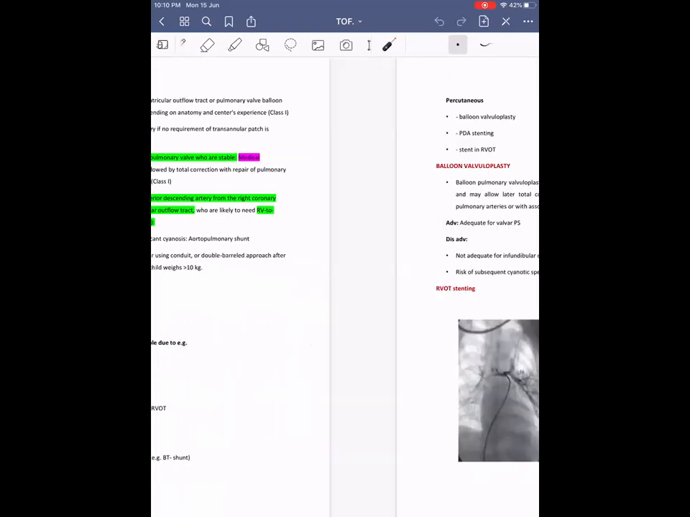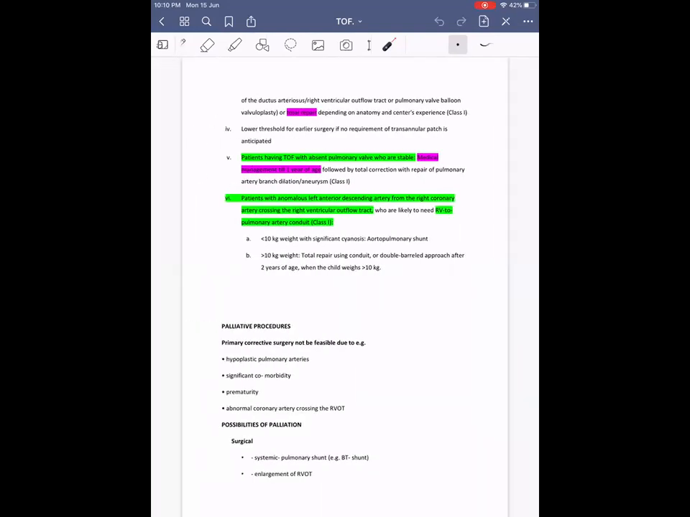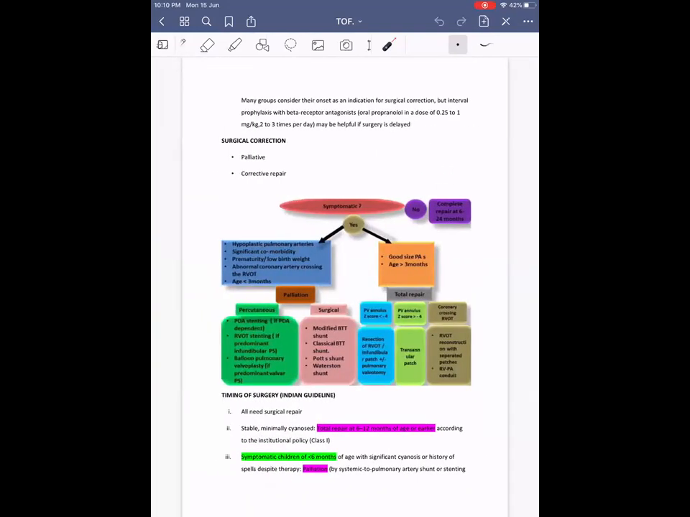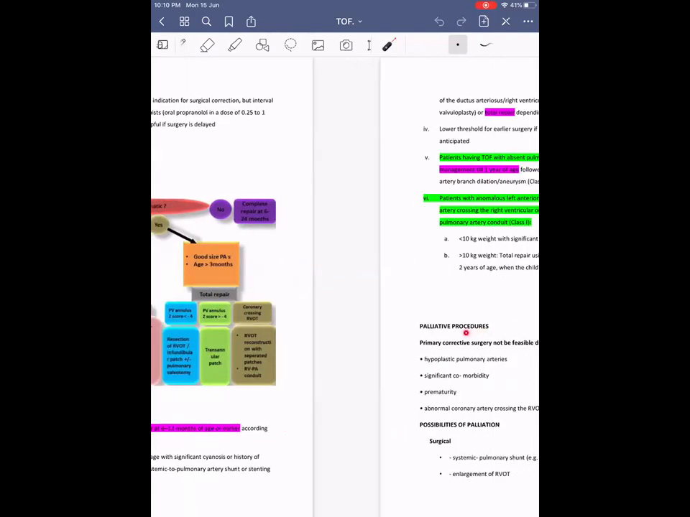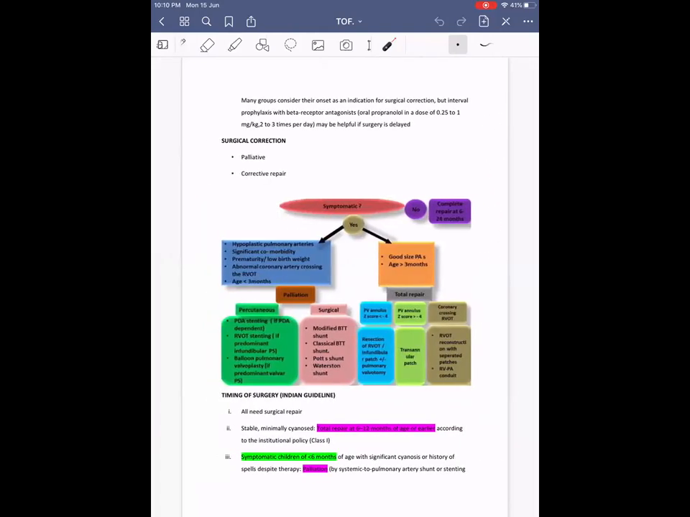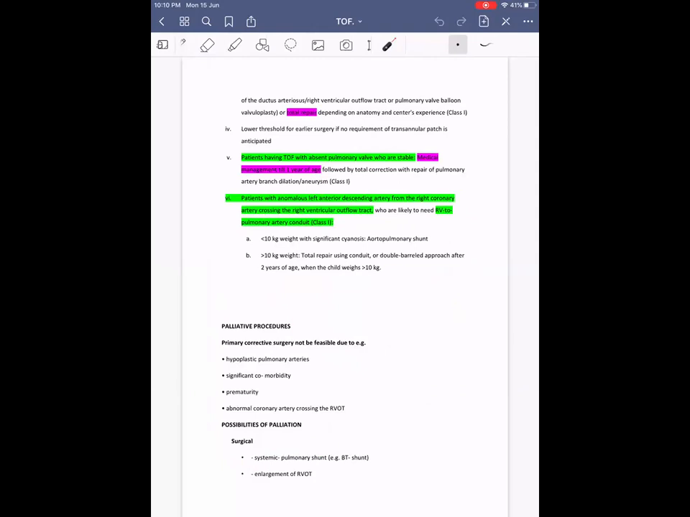Okay. There was an Indian guideline, no? There I had mentioned that a few centers are doing it as early as possible. Symptomatic children less than 6 months of age with significant cyanosis or history of spells despite therapy, palliation or total repair depending upon the center's experience. So I think before 3 months also, if the anatomy is good and the baby is of adequate weight, they can do. Otherwise, they will do palliation, and once the baby is of adequate weight and pulmonary arteries are of good size, they will take for corrective repair.